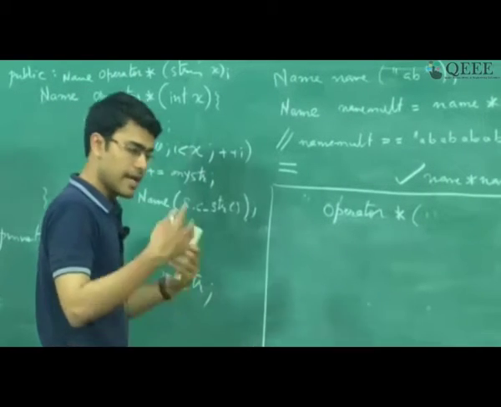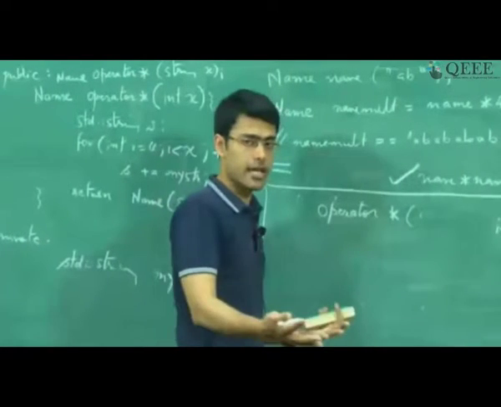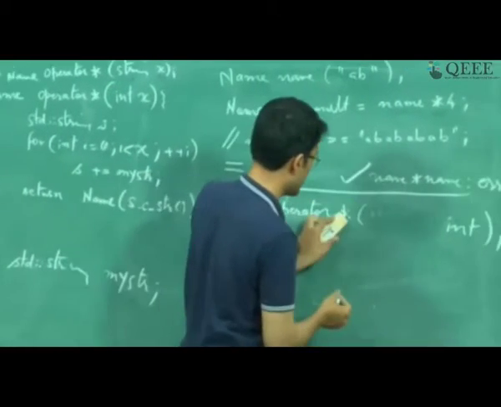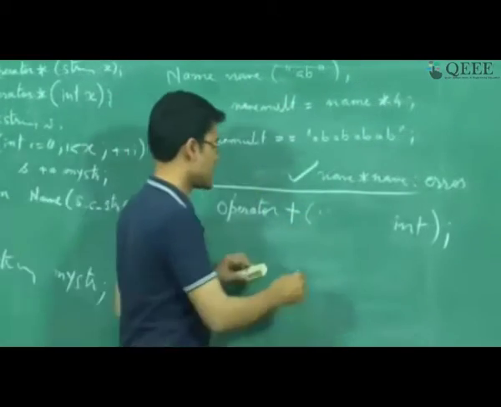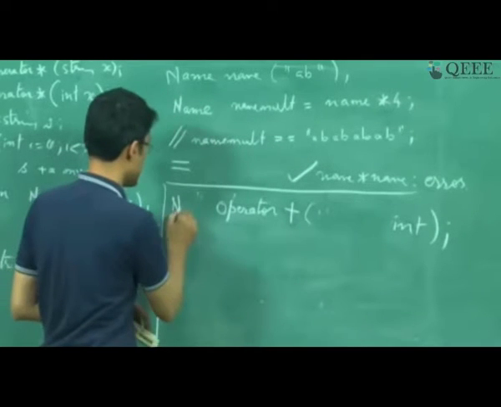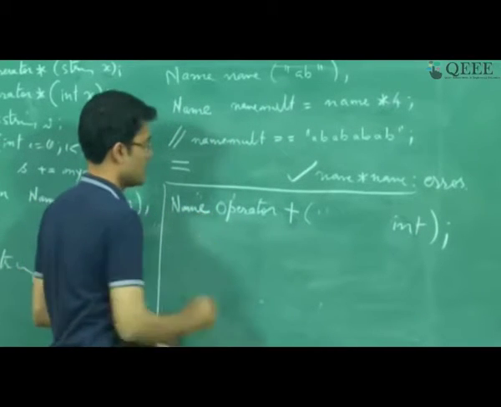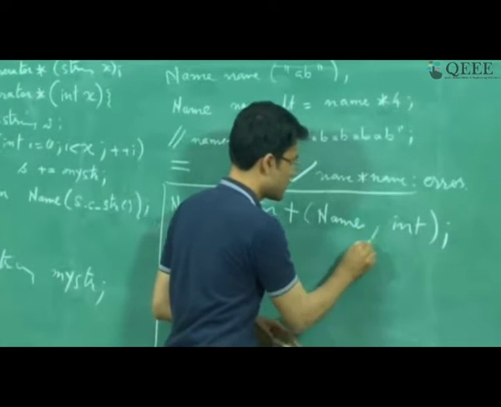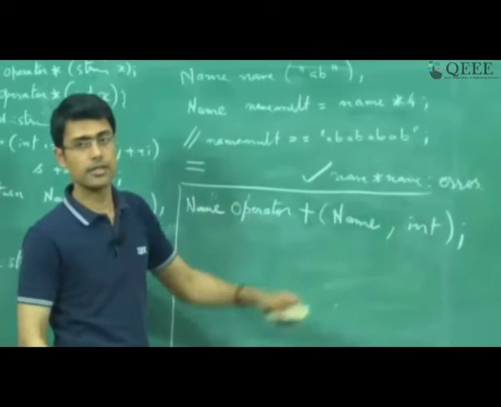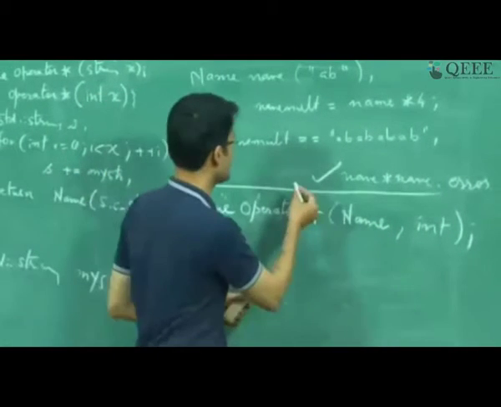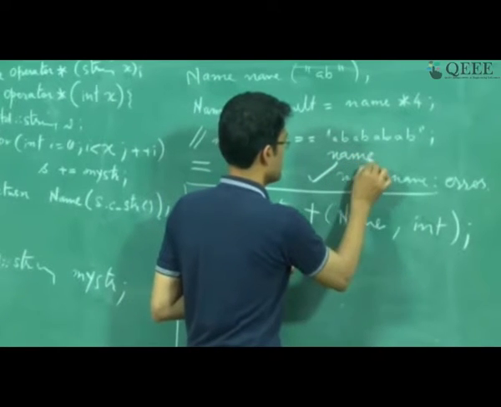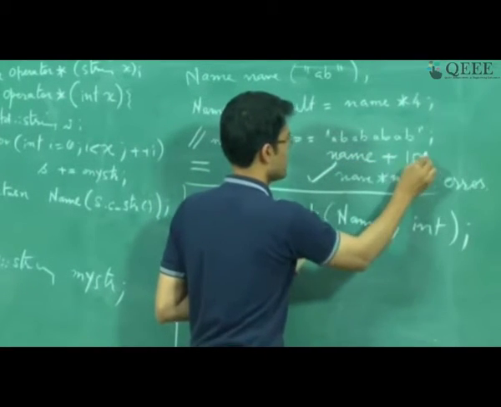I can as well define the operator outside the class. For example, let's define a new operator, let's say plus. If such an operator is defined which is returning name, and it takes name as the first parameter and int as the second parameter, I can make use of this to, for example, say name plus 10.